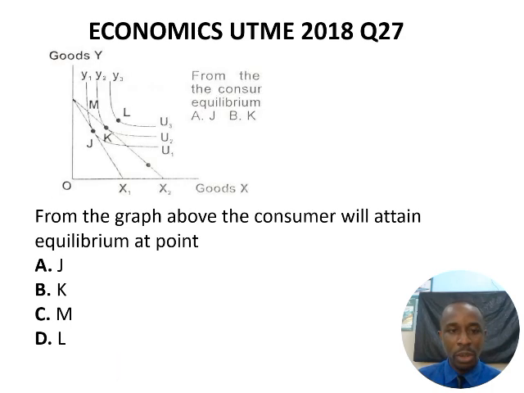Going to question 27, we have from the graph above, the consumer will attain equilibrium at point K. The consumer will attain equilibrium at this point K, where the indifference curve U2 is tangential to the budget line, and our answer is in option B.